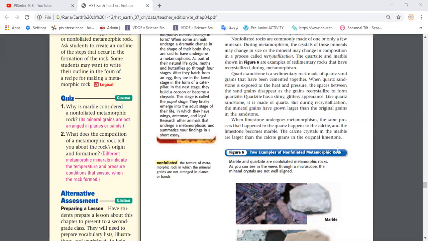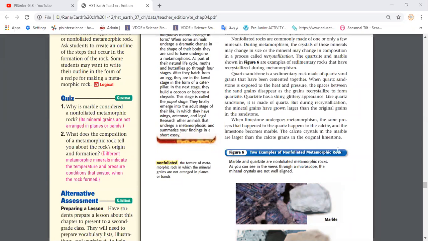Okay, so here, guys, the idea of non-foliated metamorphic rock is that their minerals are not arranged in a fixed pattern. They just randomly combine with each other, or randomly mix with each other. So in that case, I cannot find planes or bundles like in the case of foliated metamorphic rock. So how does it happen, or why? Let's take an example. We have two non-foliated metamorphic rocks, quartzite and marble. Quartzite, actually, from its word, I could predict it's made of quartz. Yes, it's made of quartz sandstone.